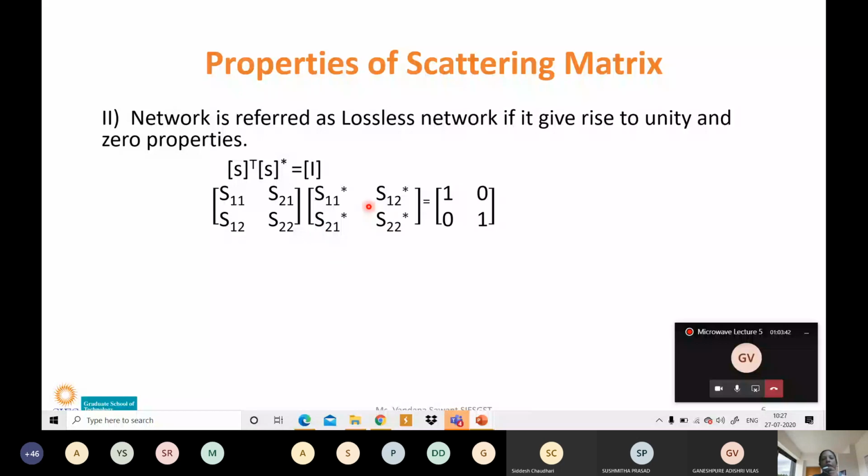Then the multiplication of these two matrices is equal to what? The unity matrix. If both matrices are 2 by 2, the result will be the 2 by 2 unity matrix.